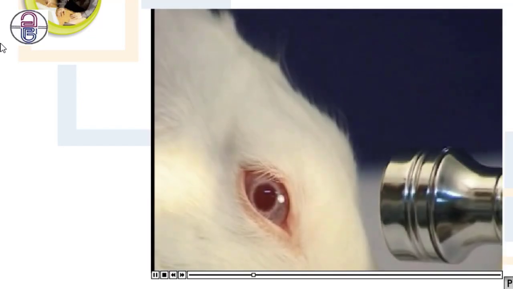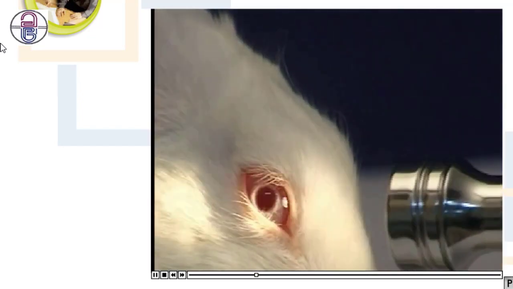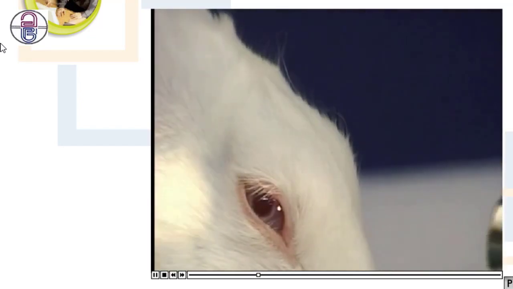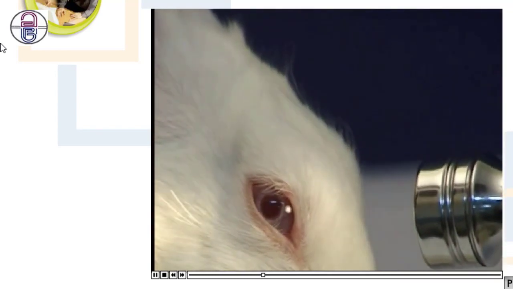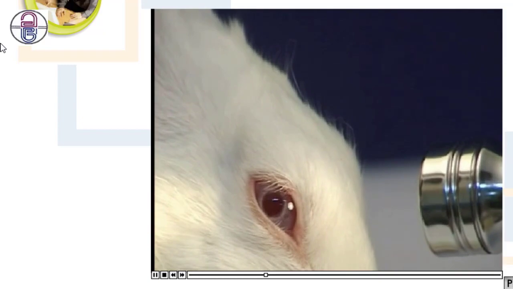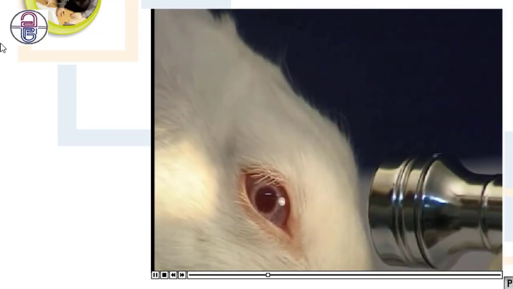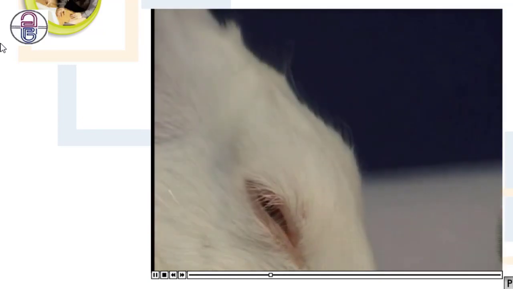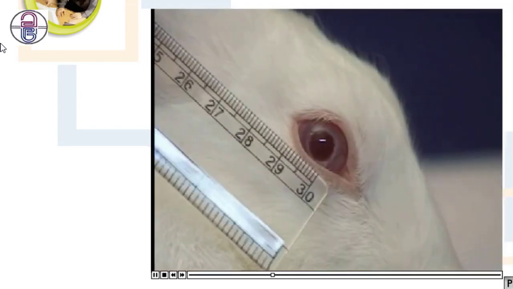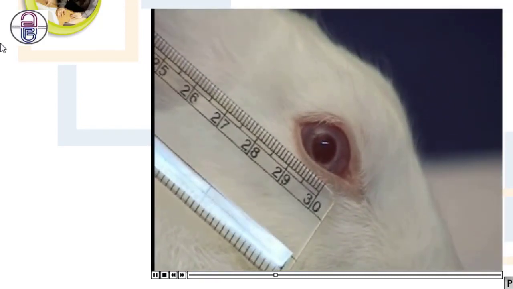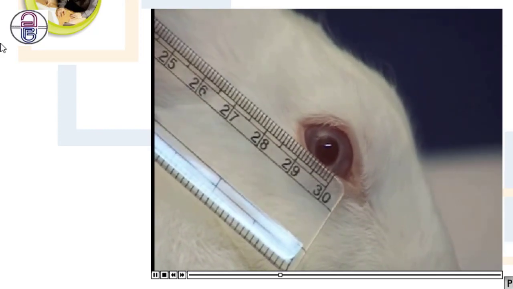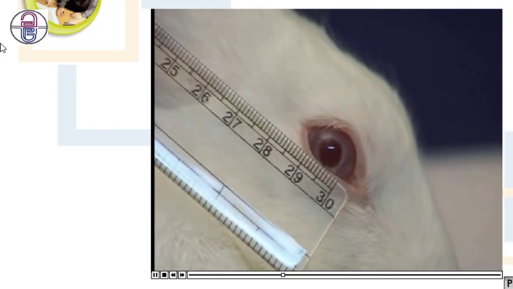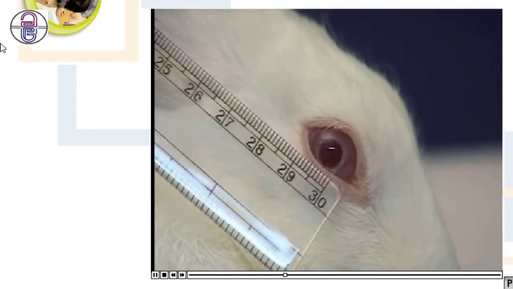Focus the right eye with a beam of light from a pen torch and observe the blinking of the eye. It means light reflex is present too. Measure the size of the pupil with a scale. Repeat the same observations in the left eye of the rabbit.